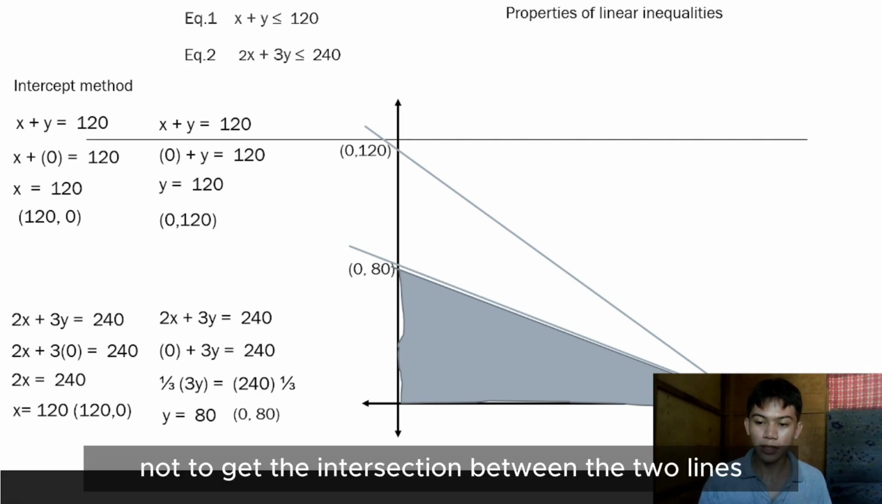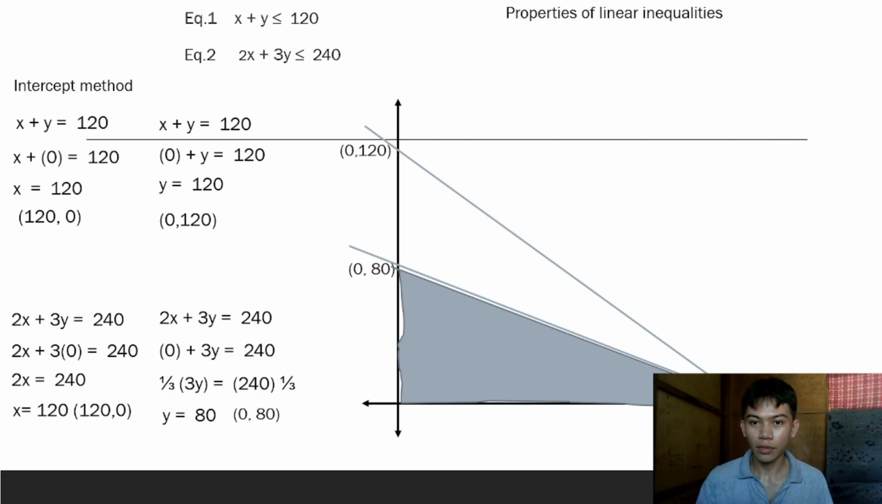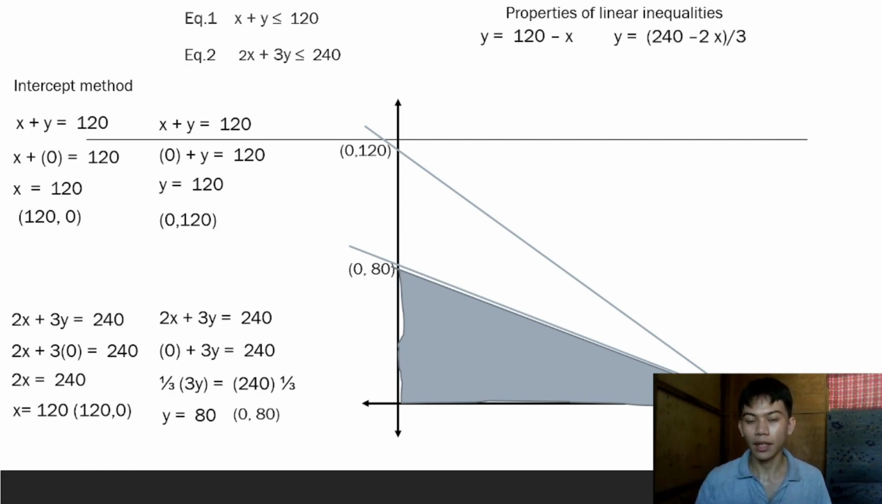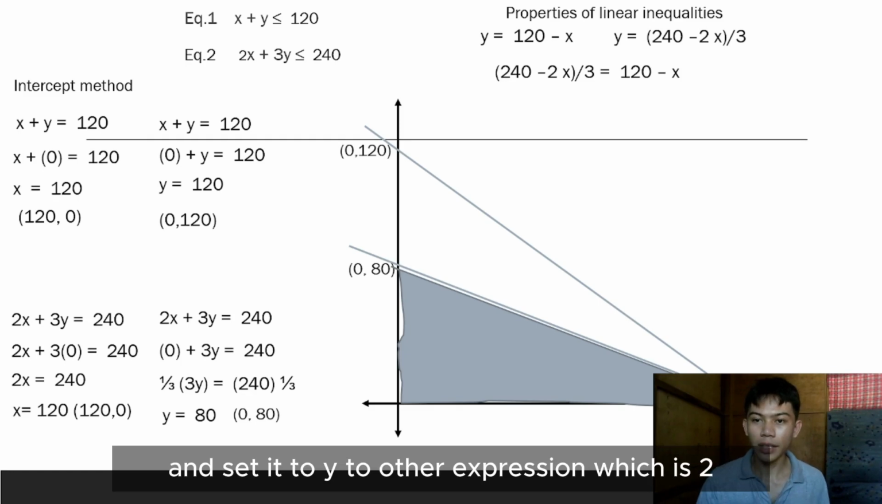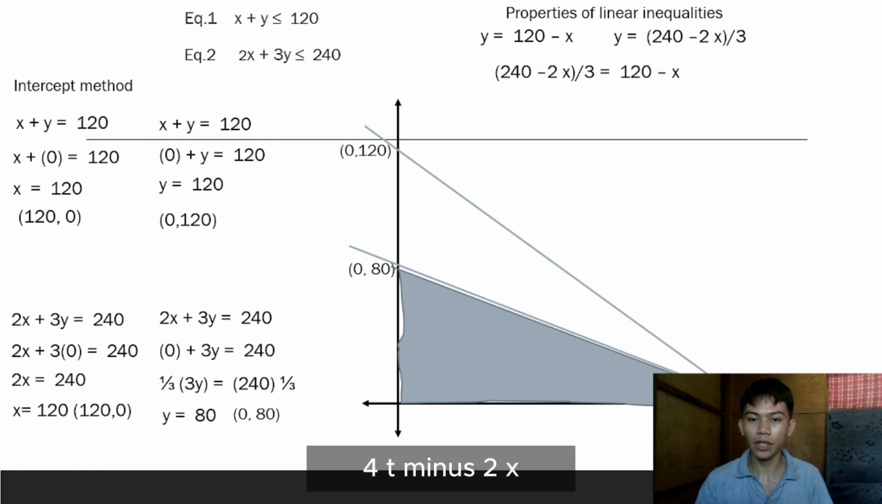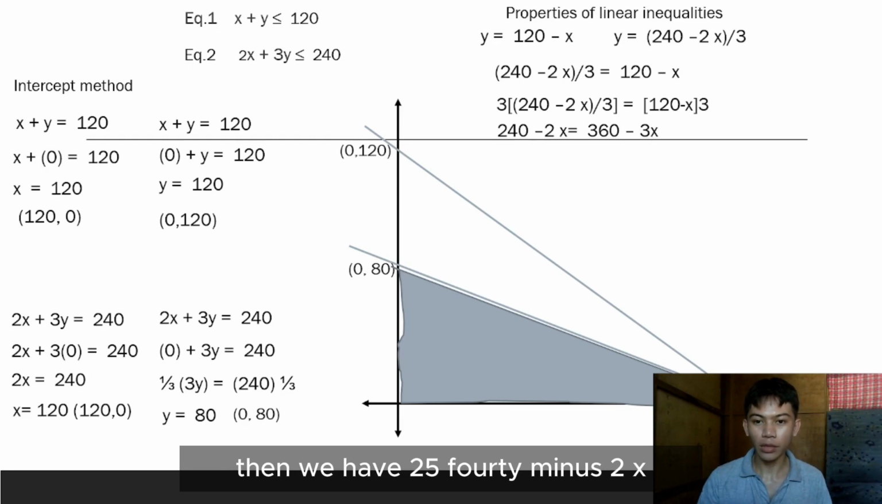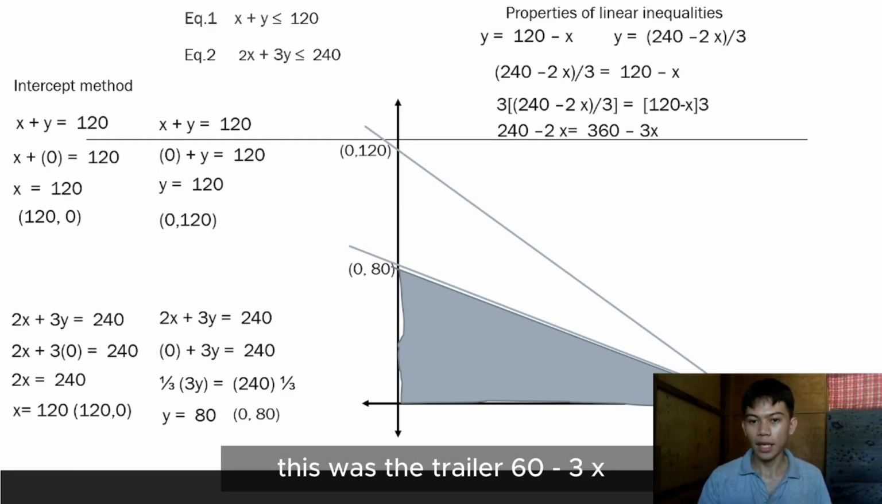Now to get the intersection between the two lines, we need to have the function form of the two equations, and substitute y with the other expression, which is (240 minus 2x) divided by 3 equals 120 minus x. Multiply both sides by 3 to remove the fraction. Then we have 240 minus 2x equals 360 minus 3x. Then simplify, we have x equals 120.